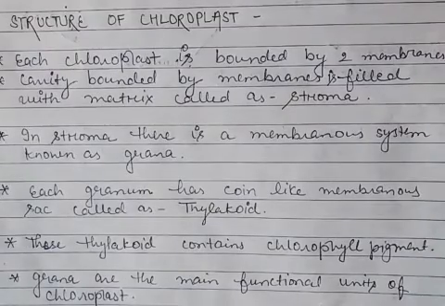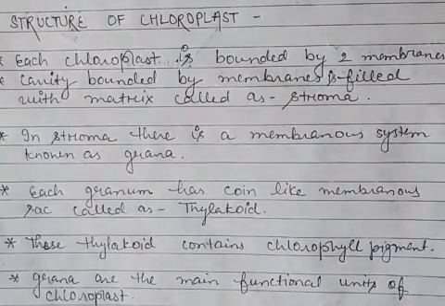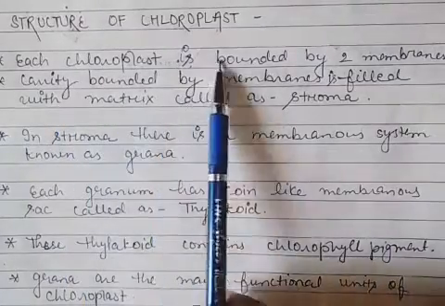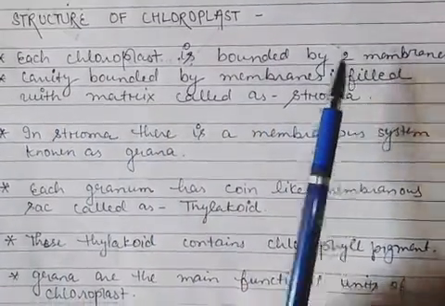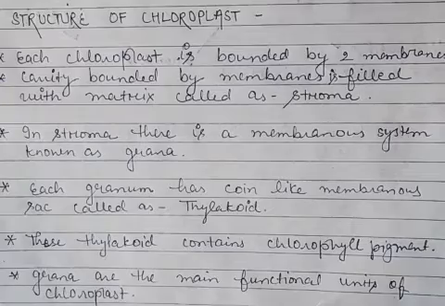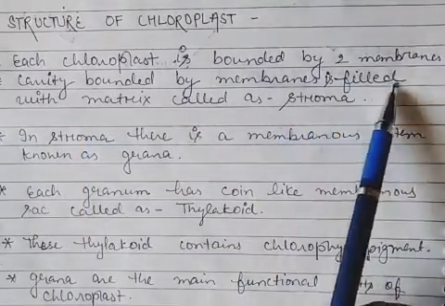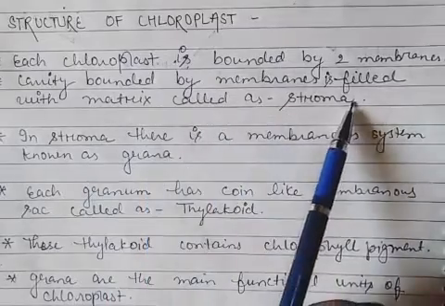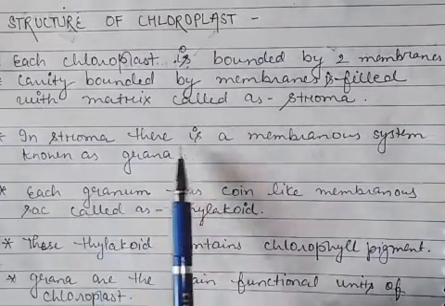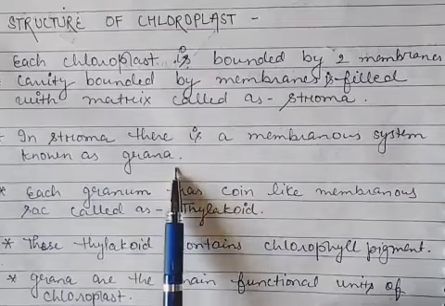Now you can summarize the structure of chloroplast like this. Each chloroplast is bounded by two membranes, okay, the outer membrane and the inner membrane, and the cavity bounded by the membrane is filled with matrix called as a stroma. In a stroma there is a membranous system known as grana.